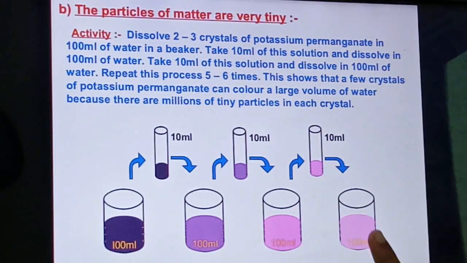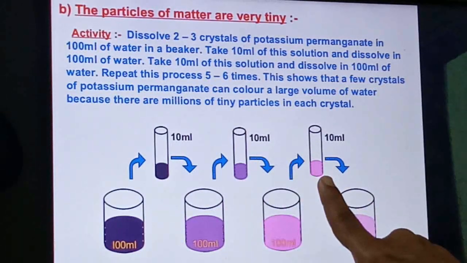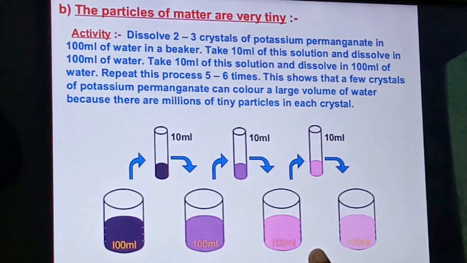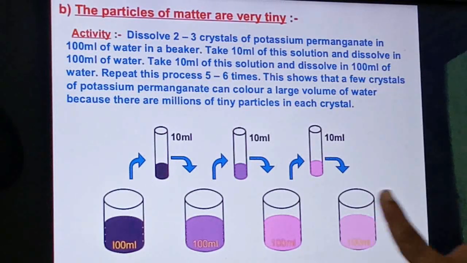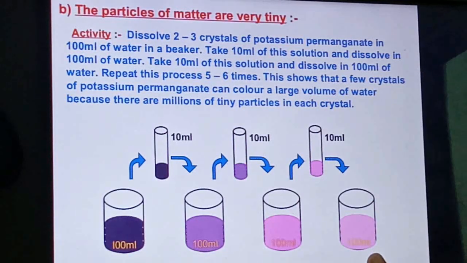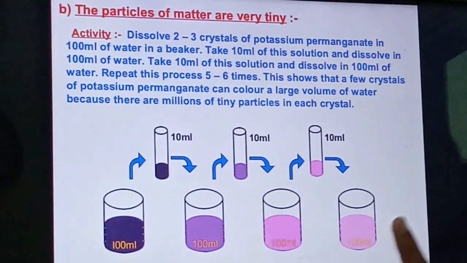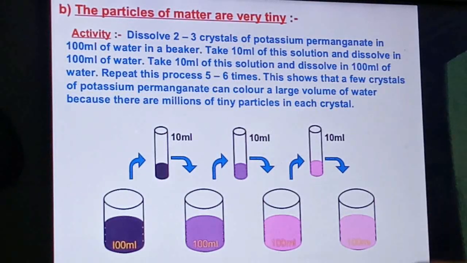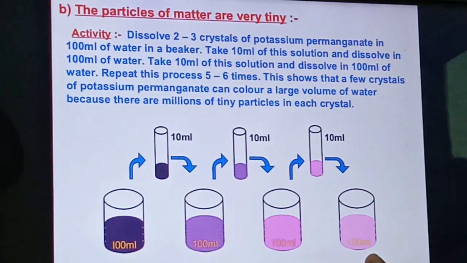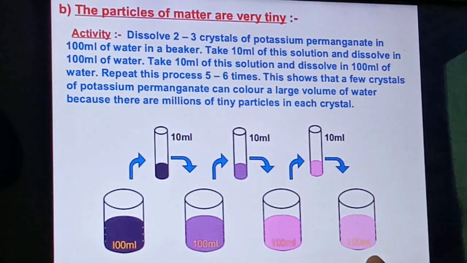Means you can see that the very small amount of potassium permanganate from all these solutions still has the capacity to give color to the water. Means it can evenly distribute. So we can see that the particles of matter are very tiny and they can evenly distribute into the water. By this we can conclude that matter is made up of very tiny particles.